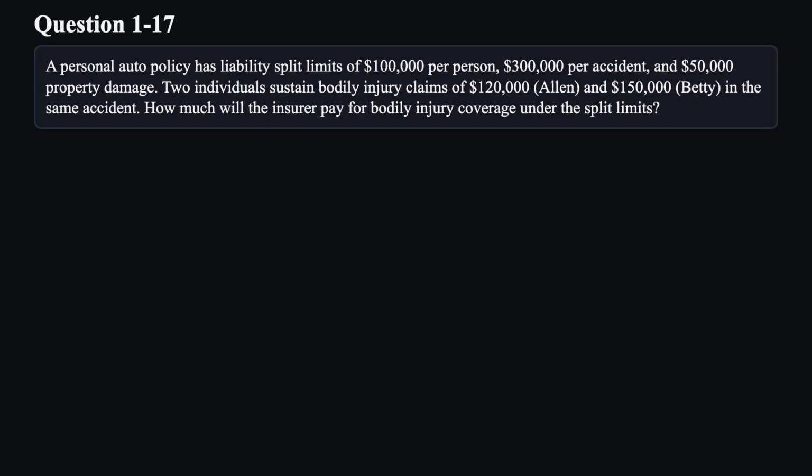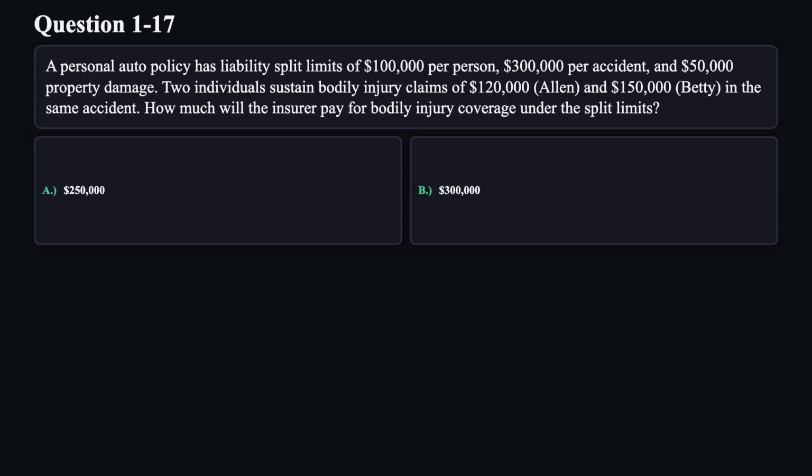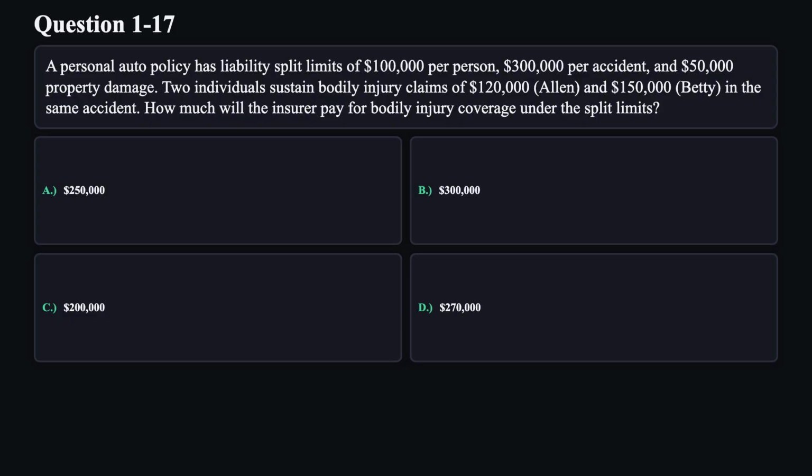Question 17. A personal auto policy has liability split limits of $100,000 per person, $300,000 per accident, and $50,000 property damage. Two individuals sustain bodily injury claims of $120,000, Alan, and $150,000, Betty, in the same accident. How much will the insurer pay for bodily injury coverage under the split limits? A. $250,000. B. $300,000. C. $200,000. D. $270,000.